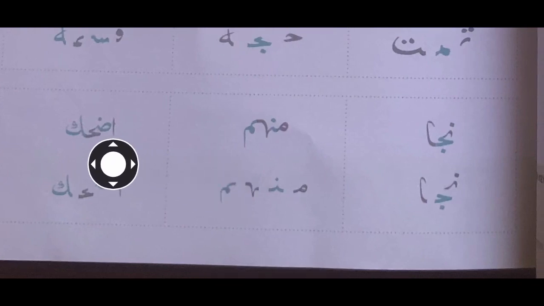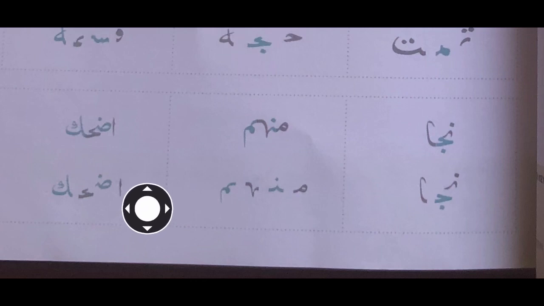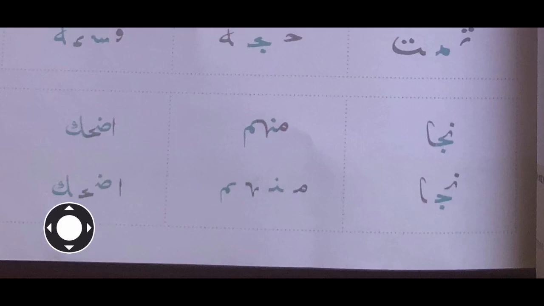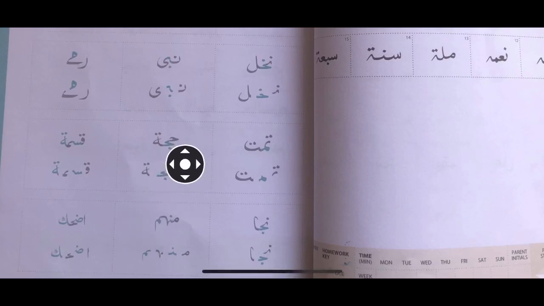Coming on its own, alif, then the next letter joined, ba, and then this one, ha, and then this one, kaf. Let's see the breakup method, the word broken up: alif, ba, ha, and kaf. Well done. Can you see? These are just some word examples of the letters we have been covering.